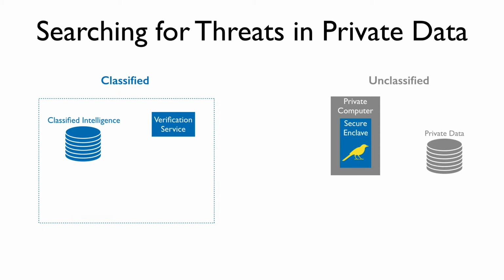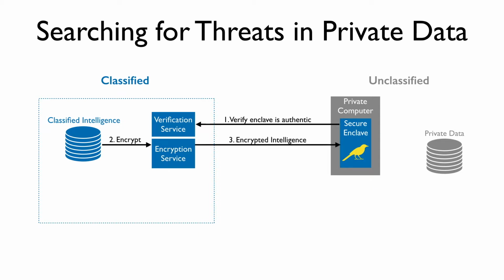The external verification service will authenticate that the CANAREE is running the correct software. Next, the classified environment will encrypt payloads of intelligence, which can be interpreted by the CANAREE. The encrypted intelligence will be sent directly into the enclave. At this point, the CANAREE can begin to search over the private data. It's able to apply the encrypted intelligence and look for signs of attack.